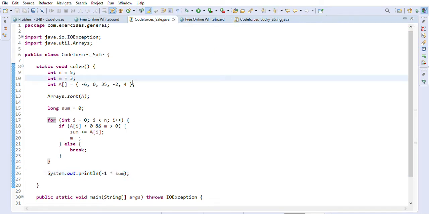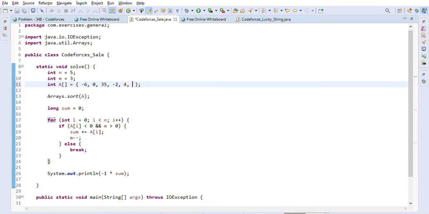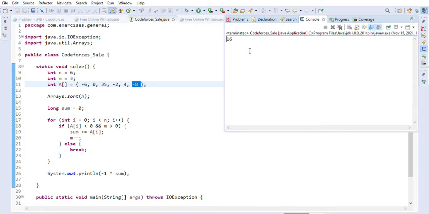So now he can carry 3 TVs. In this case we only took 2 TVs, right? -2 and -6, because other values are positive. So if we, let's say, add one more value here, let's say -8, right? And we increment the number of entries here to 6, right? Then in this case he can carry 3 TVs, right? Because there are 3 negative values, and the total will be 16 basically that he can earn. So let's just execute. So we are getting the correct answer here, 16.